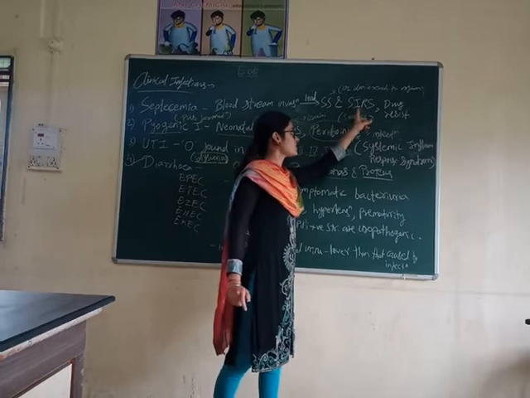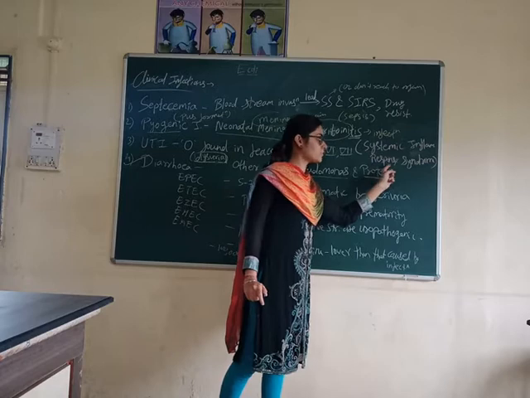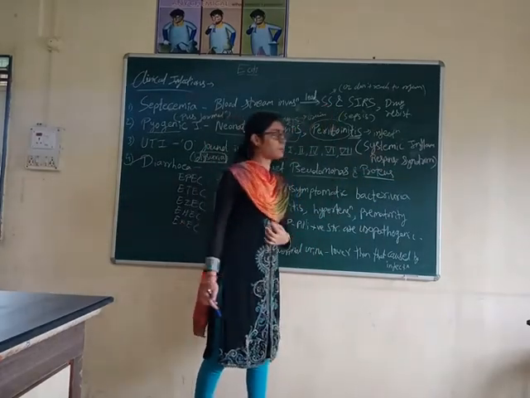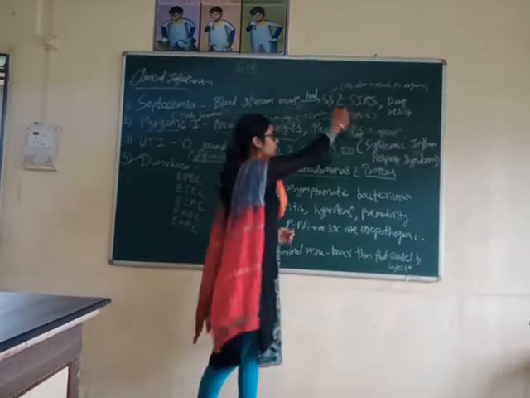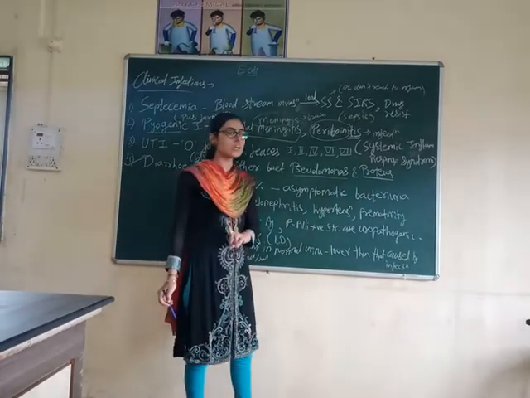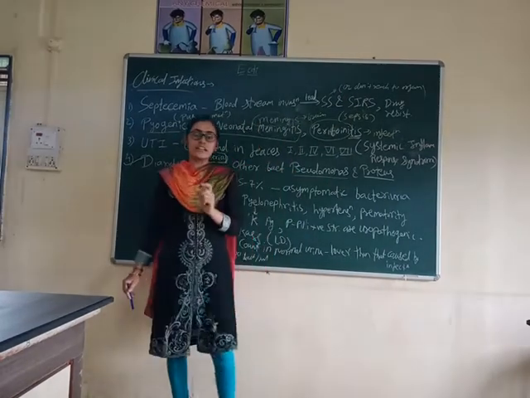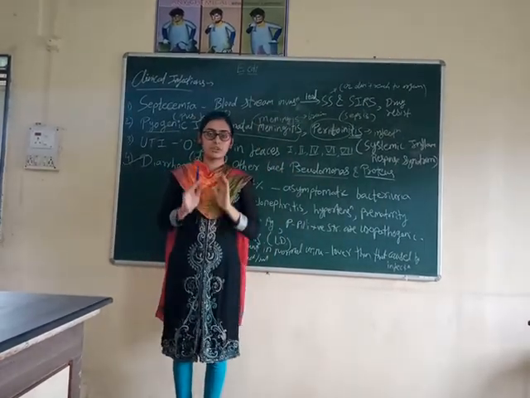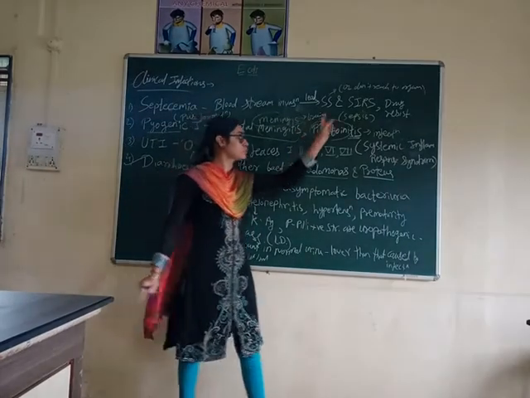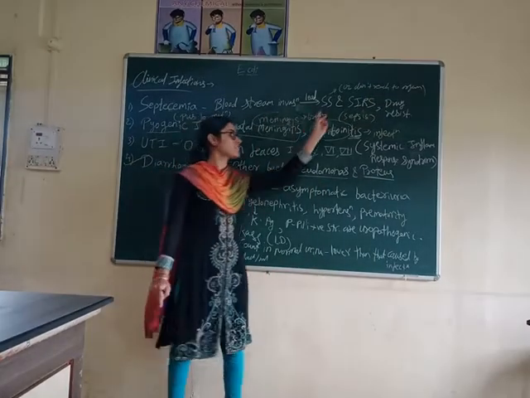Plus it causes SIRS. What is the full form of SIRS? Systemic inflammatory response syndrome. Now what is septic shock and what is systemic inflammatory response syndrome? These two terms are closely related to each other. In septic shock there is disturbance in the blood pressure. Normal blood pressure gets disturbed. Due to the disturbance in the blood pressure, oxygen doesn't reach the organs. So that is known as septic shock.